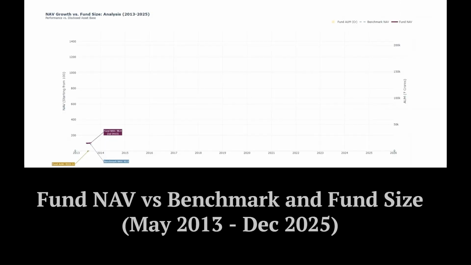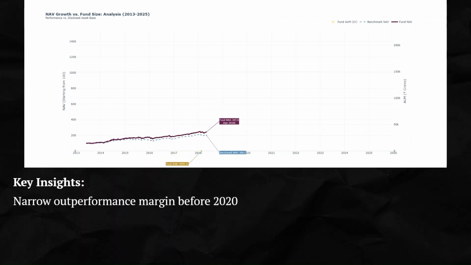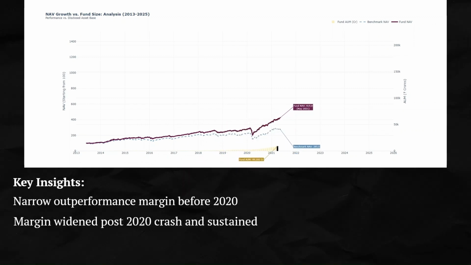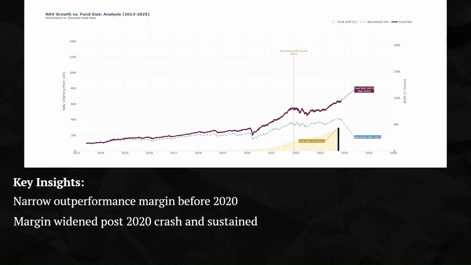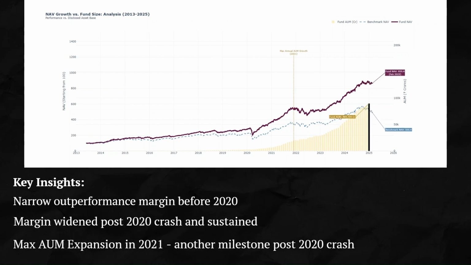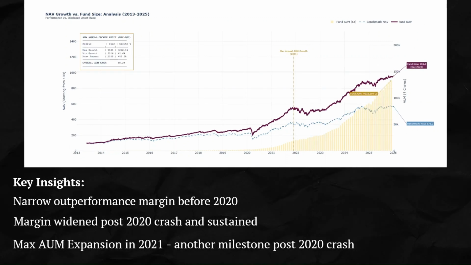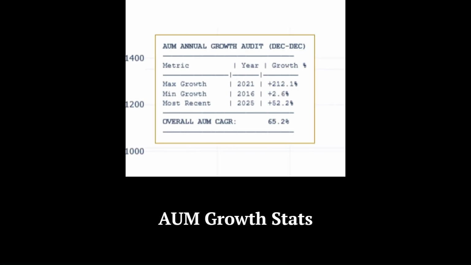So coming to the overall NAV growth against the benchmark and the fund size, if you see the margin of outperformance against the benchmark was not very wide until 2020, but that changed after the 2020 crash and the margin sustained till date. And if you see, the maximum expansion of NAV happened in 2021 with the highest annual growth of 212%. So this is another milestone that happened after the 2020 crash. So the 2020 crash is a significant event for the fund.